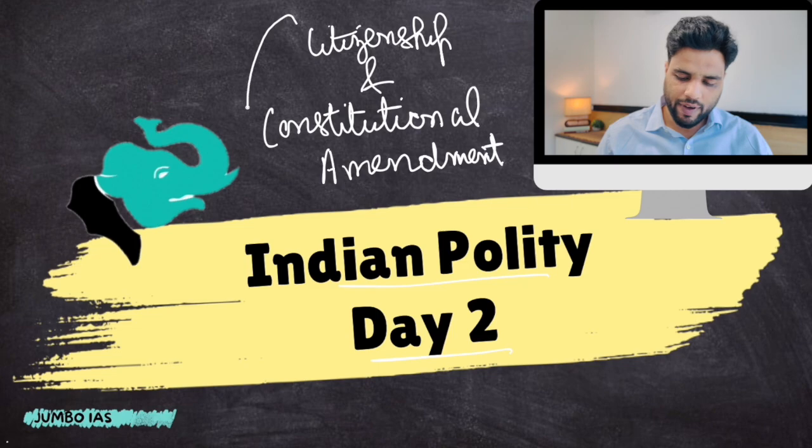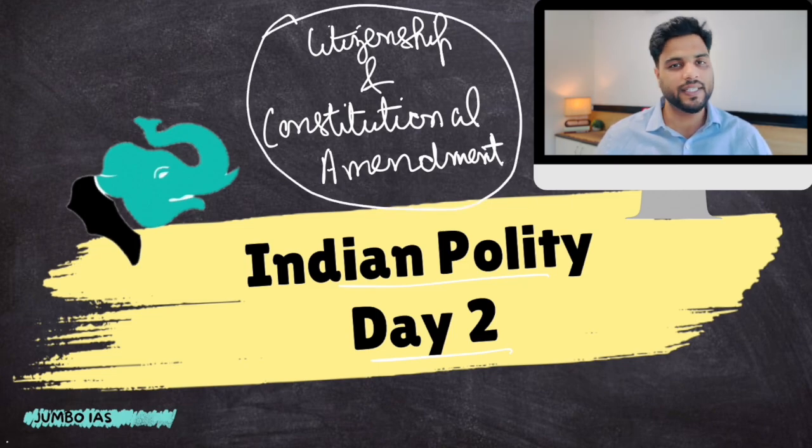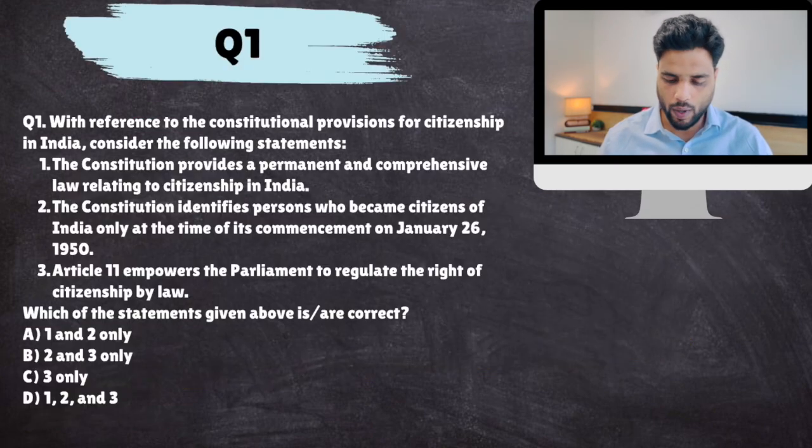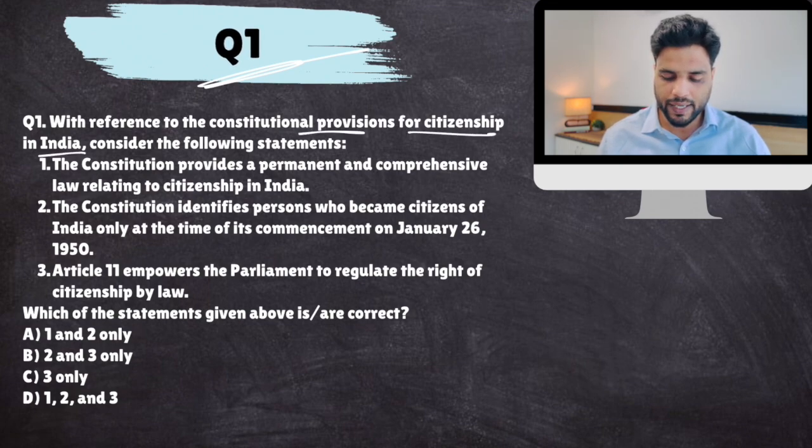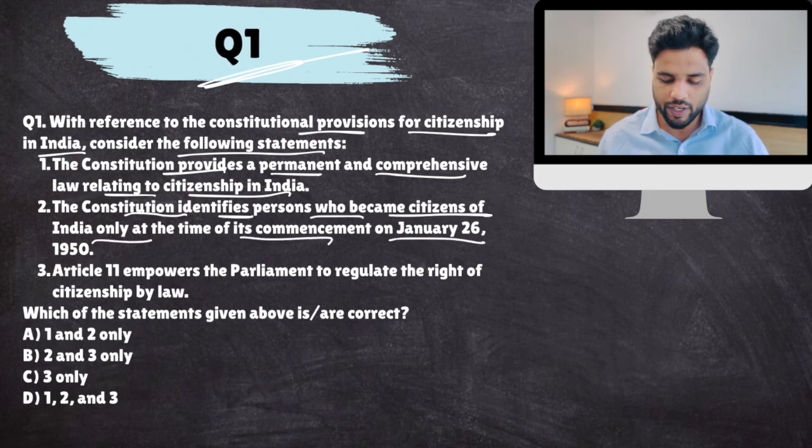So let's revise these two topics again through a set of 30 MCQs. Question number 1. With reference to constitutional provisions for citizenship in India, consider the following statements. The Constitution provides a permanent and a comprehensive law relating to citizenship in India. The Constitution identifies persons who became citizens of India only at the time of commencement on January 26, 1950. Article 11 empowers the Parliament to regulate the right of citizenship by law.